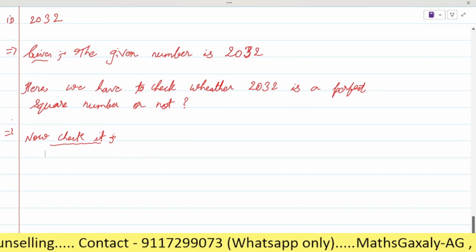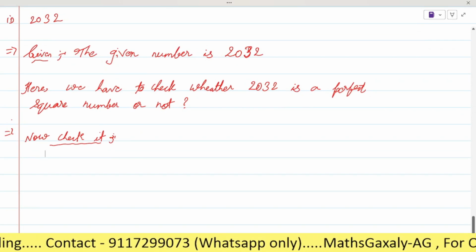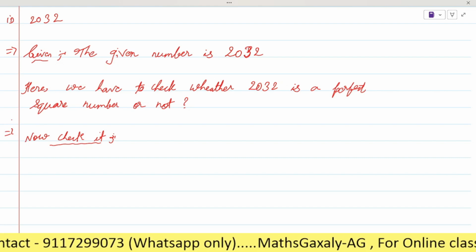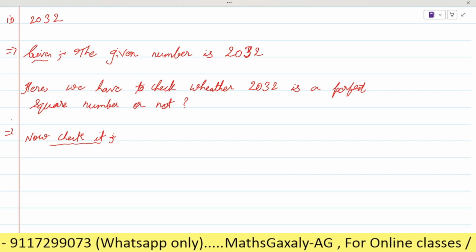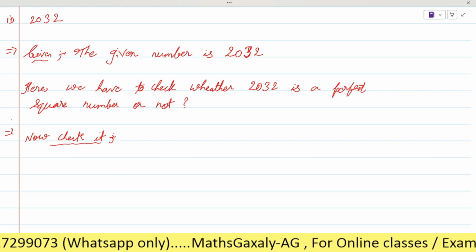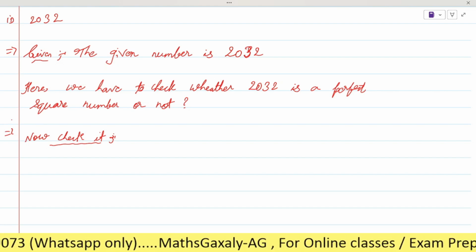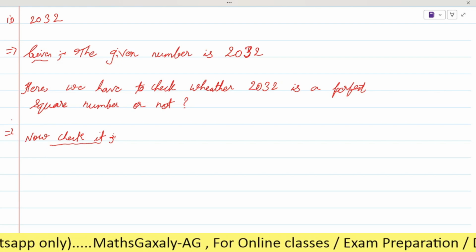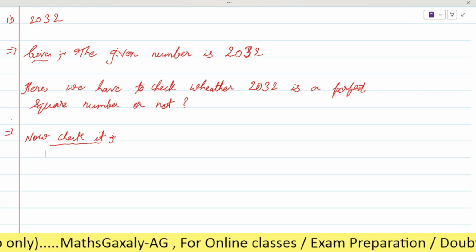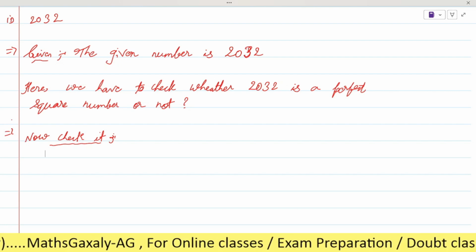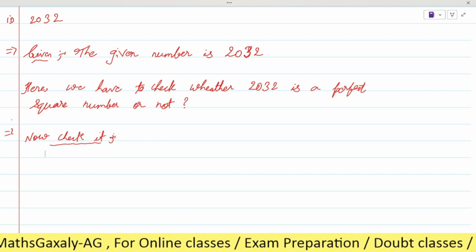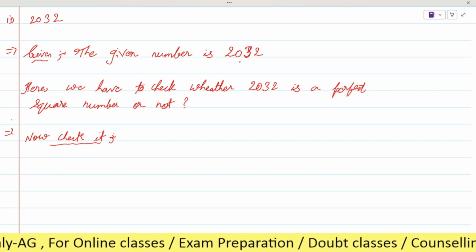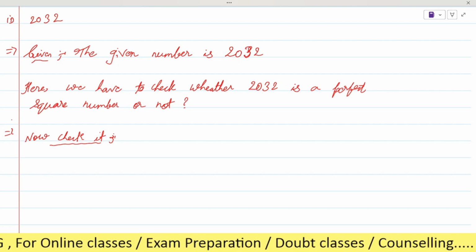So what do we have to do? We have to factorize it. Prime factorization, as we do when we find the square root, right. If we get the square root of this number, it means this is a perfect square, right. And if we can't get the square root of this number, it means it is not a perfect square, right. So here we will check or find the square root, okay.